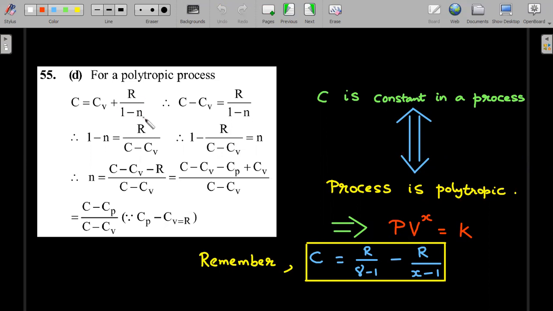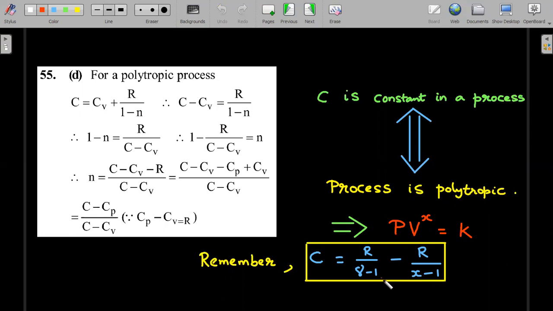I don't prefer N, as N is for number of moles, so I'll use X as the power. This power is called exponent in mathematical language. That's why X is called polytropic exponent. So for this polytropic exponent, instead of writing CV, I would request you to remember it in this manner: CV can be written as R by gamma minus 1 minus R by X minus 1.